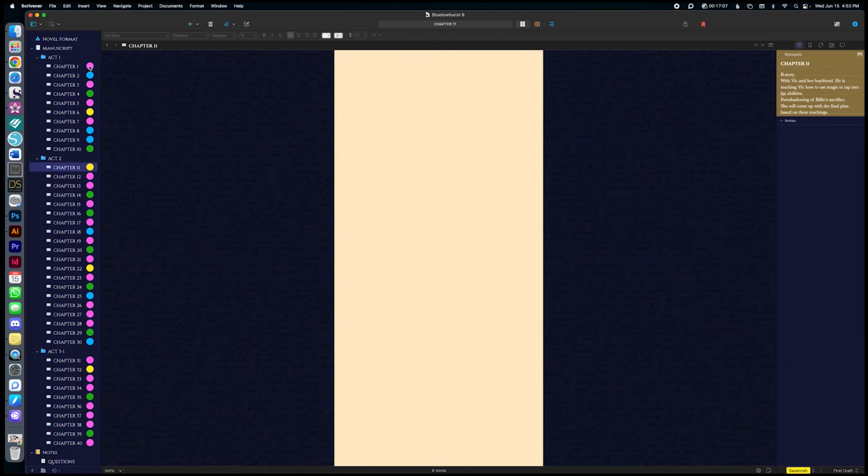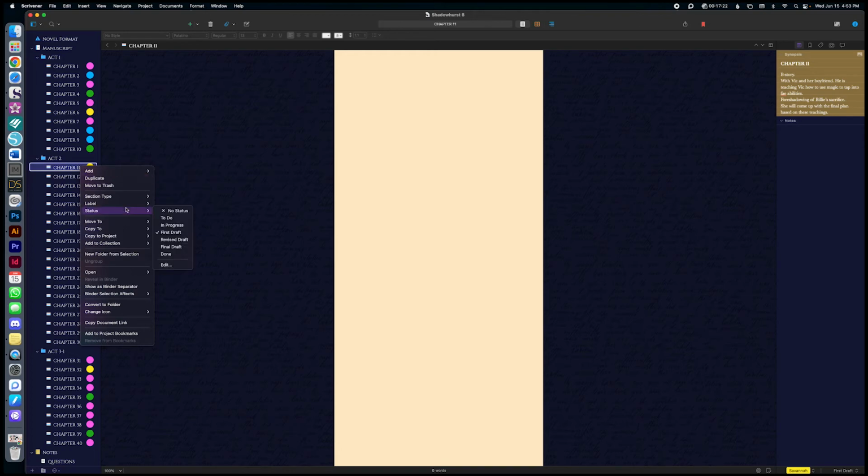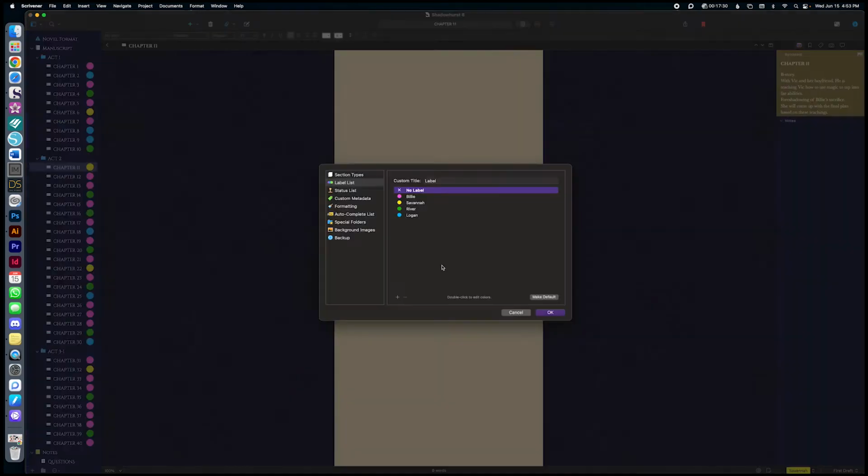What you will also see in this section here are these colors. These colors are my POV colors. I assigned colors to each one of the POVs. There's 4 in this book, so I know at a glance whose chapter it is. Where you would find that is under label type, where you have my 4 POVs. If you go to edit this, you can make your own colors. The way that I did it was I just added one.